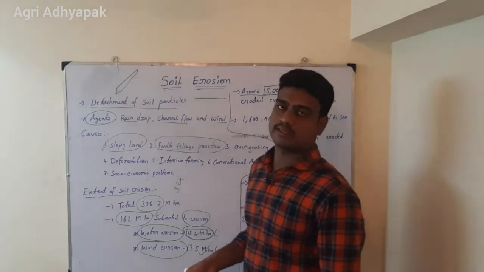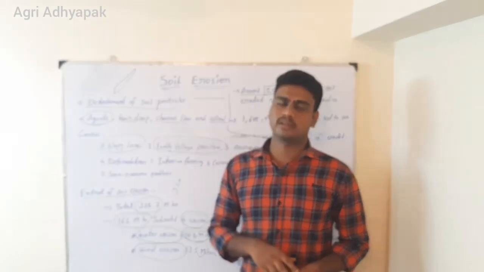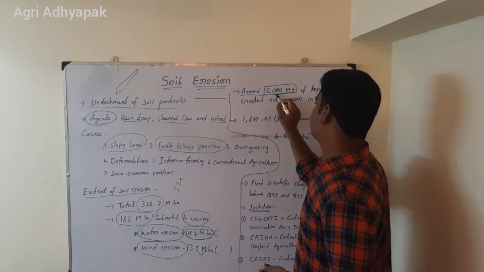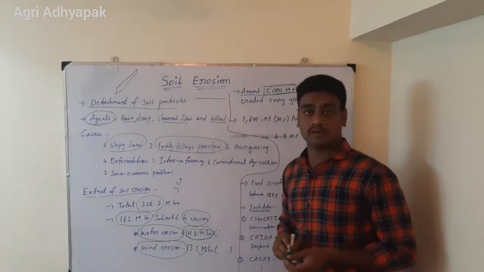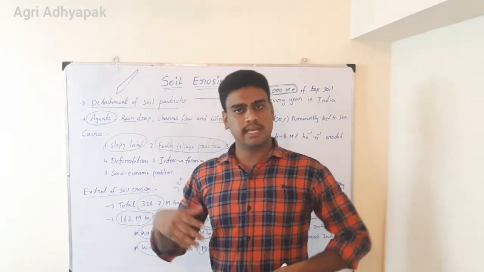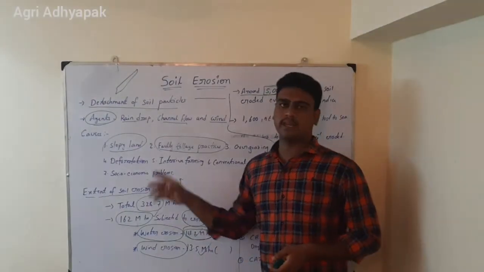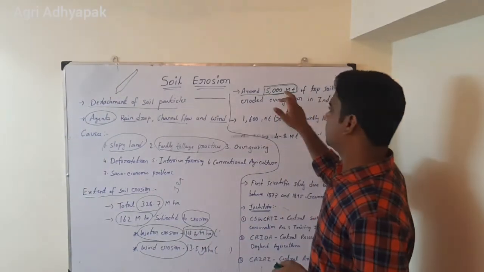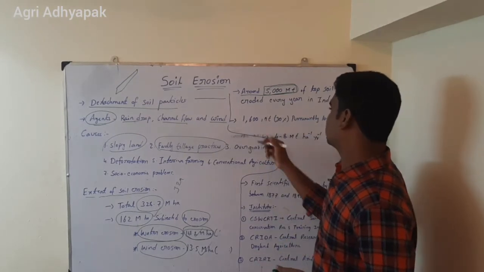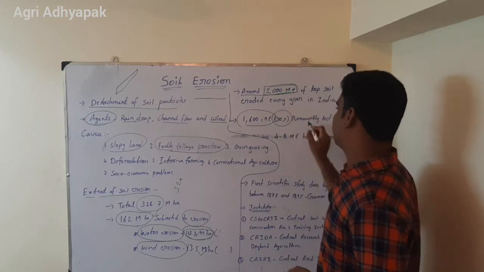Topsoil has a good number of minerals, and the top layer of the soil is the fertile soil. So 5,000 million tons is eroded from the field every year. This year 5,000 million tons, next year again 5,000 million tons, every year, due to different agents, but the main agent is rainfall. So every year 5,000 million tons is getting eroded. Then the next one is 1,600 million tons, which means 30% is permanently lost to the sea.